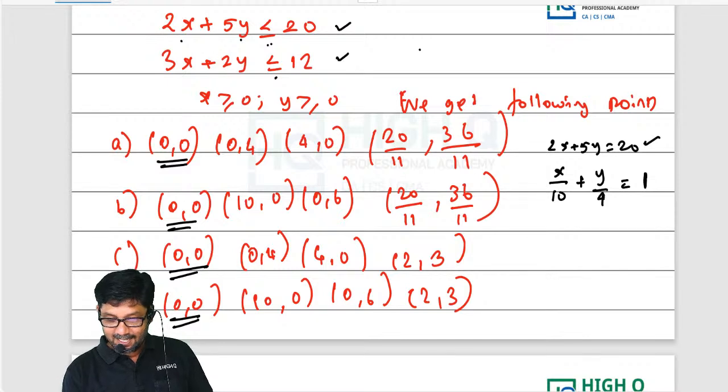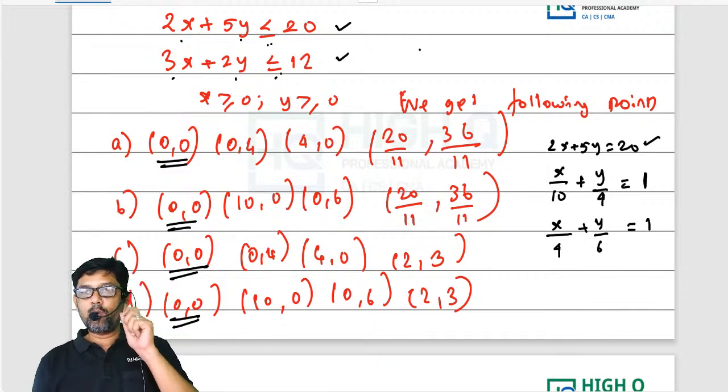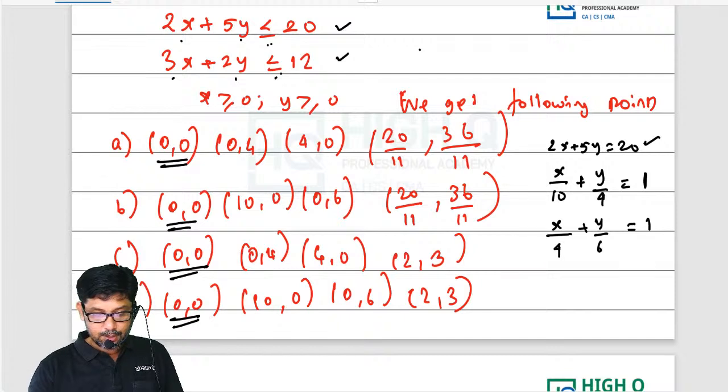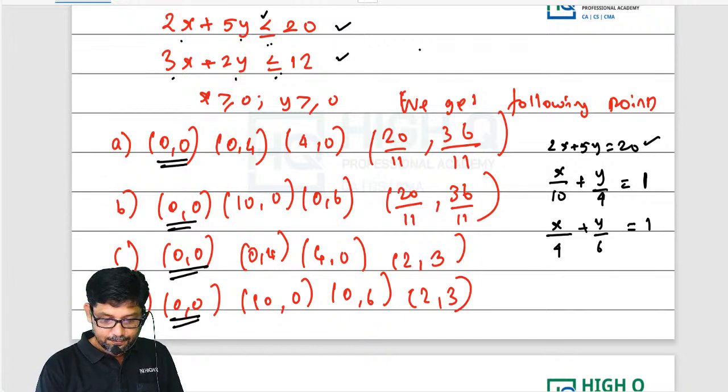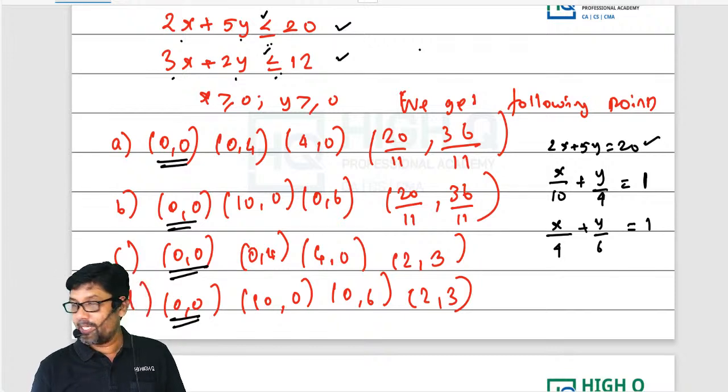Next step. 3x plus 2y is equal to 12. Divide each term by 12. What are you going to get? x by 4 plus y by 6 is equal to 1. Just do what I am saying. What is the inequality sign? Less than or equal to.